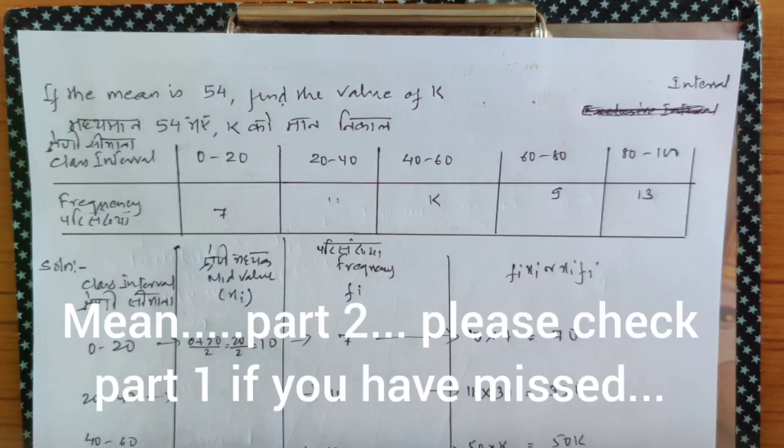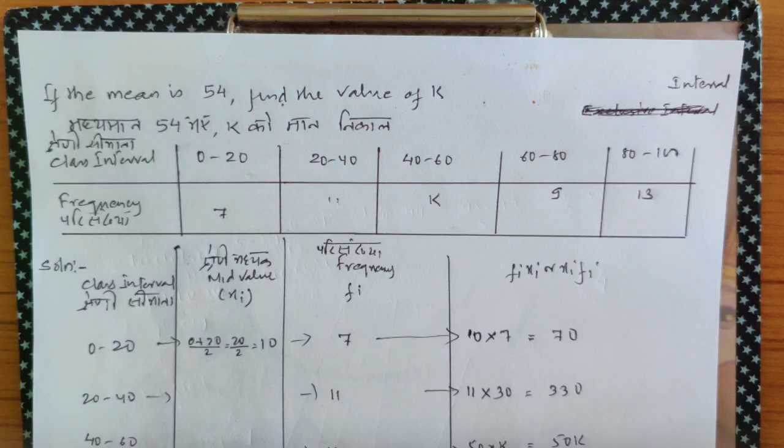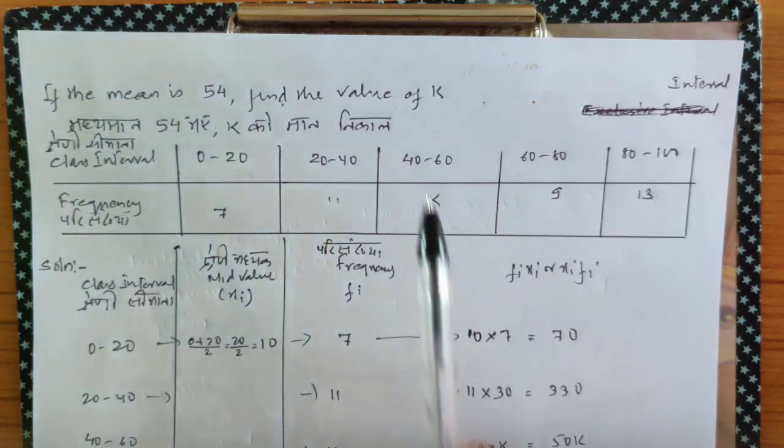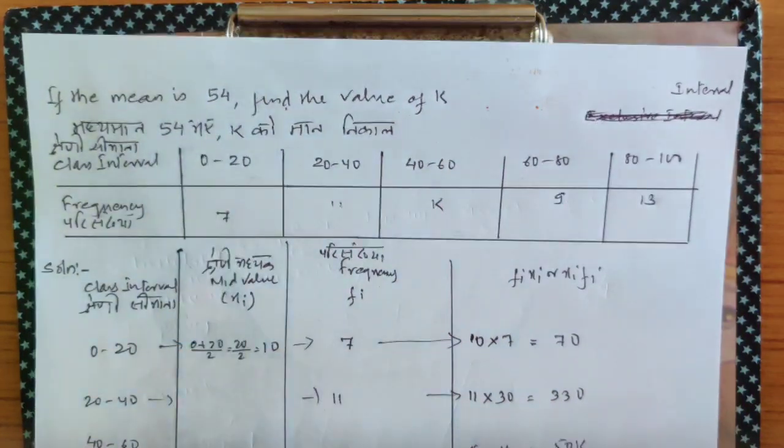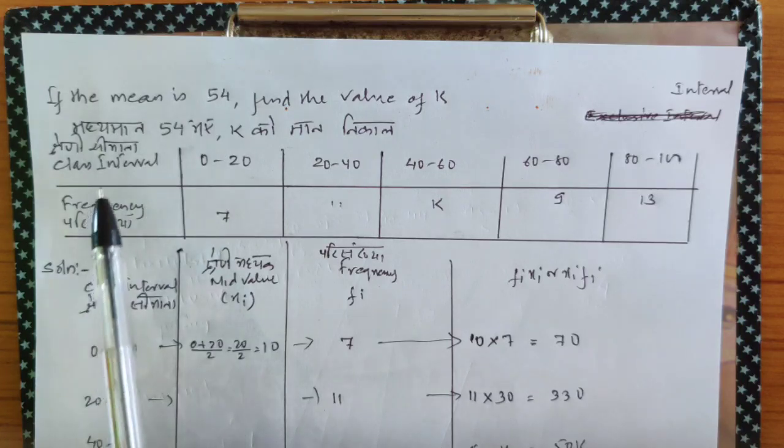We are still in statistics and we are discussing arithmetic mean, or mean. I'd like to discuss one more question where you have to find the unknown k when the mean is given. We have already discussed this kind of question. I just can't find the page, but let's do it one more time. We need to find the unknown when the mean is given, but this time we have class intervals.